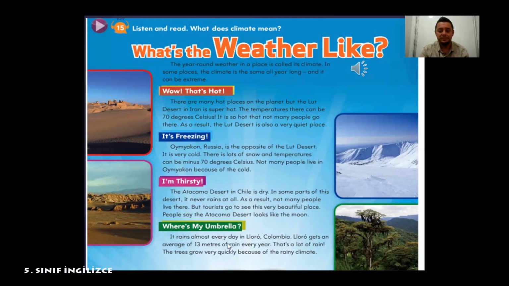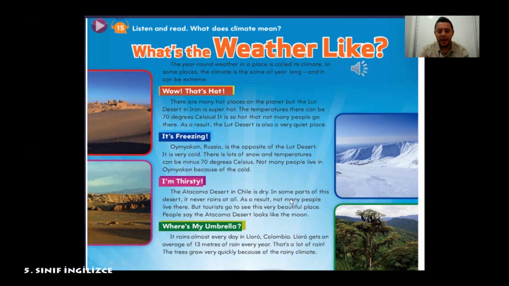Where's my umbrella? It rains almost every day in Yoro, Colombia. Yoro gets an average of 13 meters of rain every year. That's a lot of rain. The trees grow very quickly because of the rainy climate.